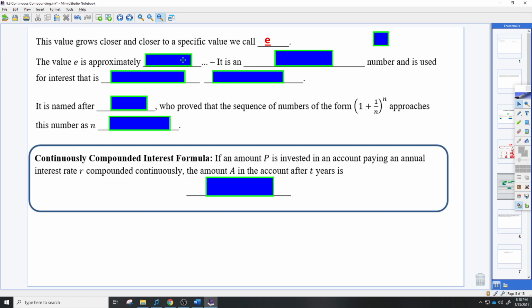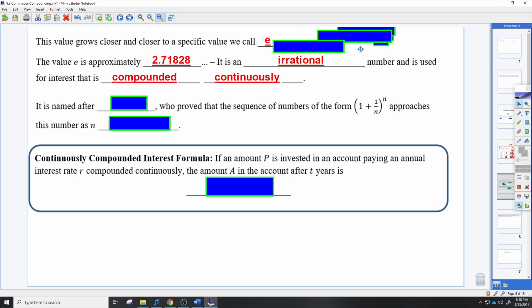The E value is approximately 2.71828, and it goes on forever. So it is very much like pi, 3.14159. It goes on forever. This is a very set number, and anytime you see E, that's the number. So it's just like pi. It's an irrational number. Irrational means it goes on forever, doesn't repeat, and is used for interest that is compounded continuously. The title of this lesson: compounded continuously.